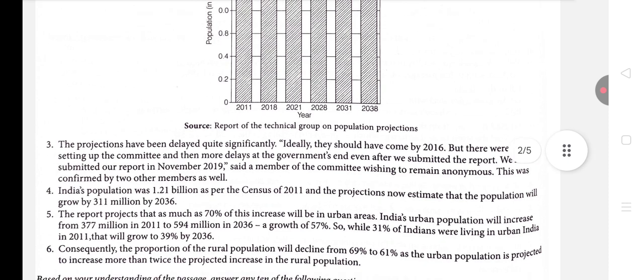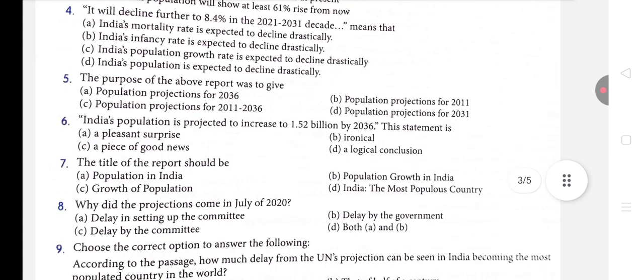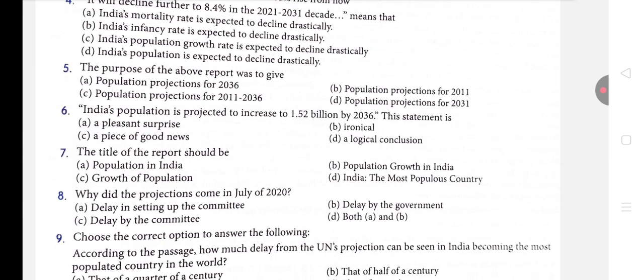And what could be the other reason for this? If you notice very carefully, it is also given, there were delays in setting up the committee. So setting up the committee was also one of the reasons, and the second reason was delays at the government's end. If you see the options very carefully, delay in setting up the committee, delay by the government, delay by the committee, or both A and B. So delay by the committee is not anything. Delay in setting up the committee is correct. So delay in setting up the committee and delay by the government are the 2 options which are the answer to this question. So we'll go with option number D, which is both A and B.